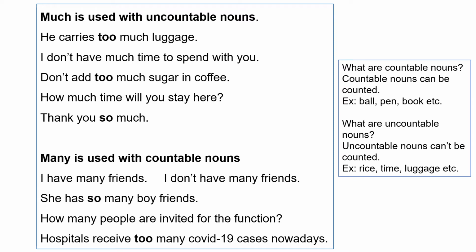It's an affirmative sentence. How many people are invited for the function? It's a WH question. Hospitals receive too many COVID-19 cases nowadays. It is also an affirmative sentence. Many is also used with too or so in affirmative sentences.